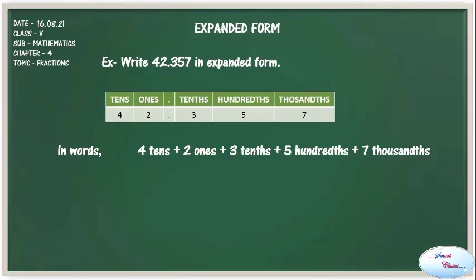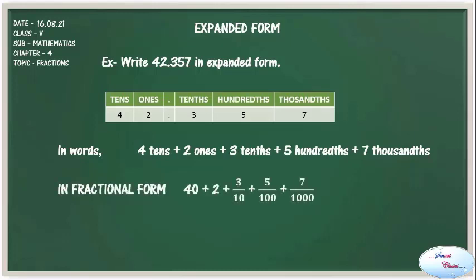Now in fractional form, we will write it as 40 plus 2 plus 3 upon 10 plus 5 upon 100 plus 7 upon 1000. The same number in decimal form will be written as 40 plus 2 plus 0.3 plus 0.05 plus 0.07. Here we have expanded the same number in 3 different forms.